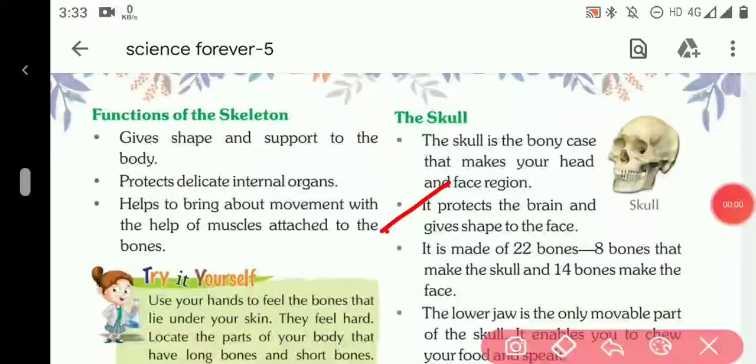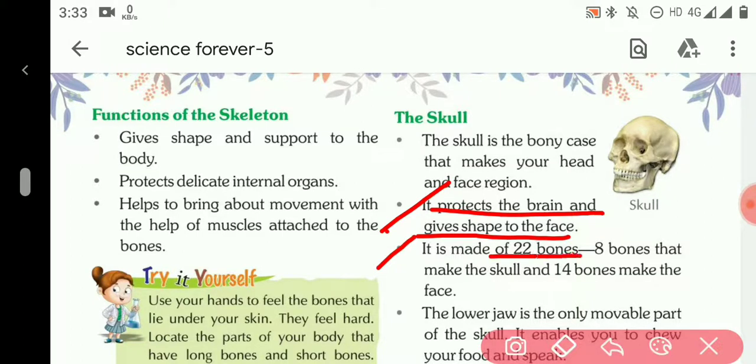It protects the brain and gives shape to the face. It protects our brain and gives shape and structure to our face. The third one is it is made up of 22 bones, out of which 8 bones make the skull and 14 bones make the face.